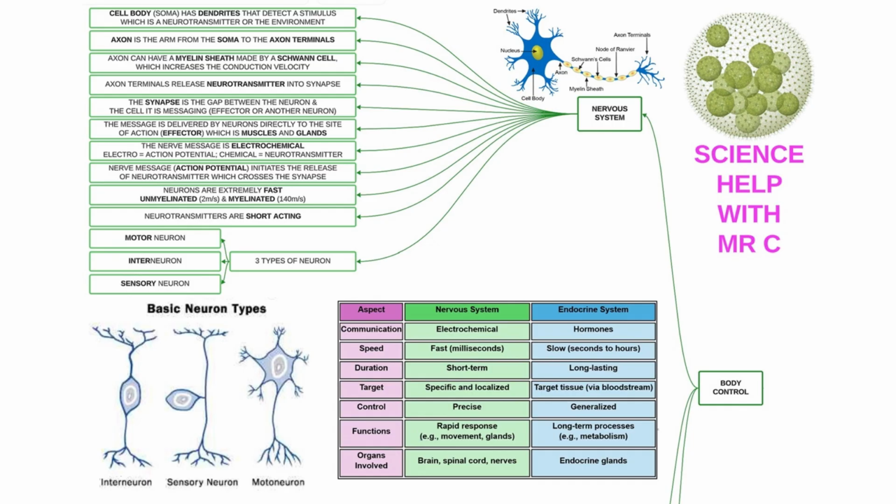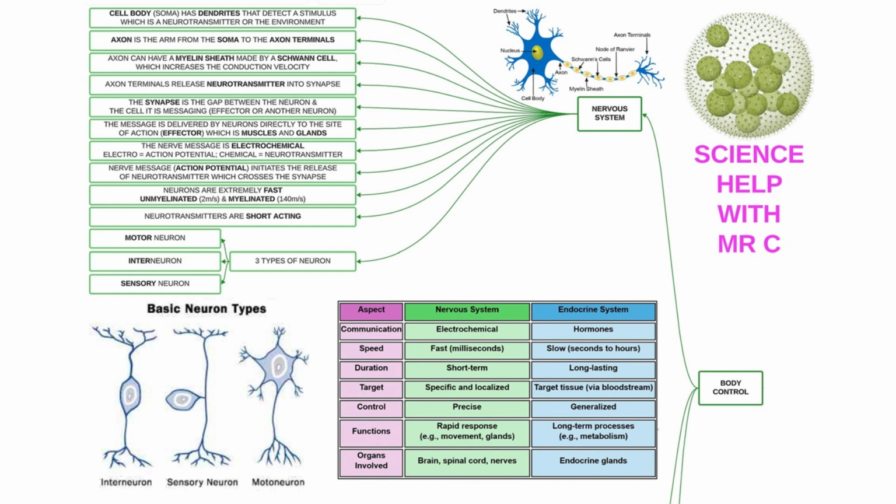Above the word nervous system, you'll see a blue neuron that we'll talk about now. The cell body, otherwise known as the soma, has dendrites that detect a stimulus, which is either a neurotransmitter or the environment. The axon is the arm that travels from the soma to the axon terminals. The axon can have a myelin sheath made by Schwann cells.